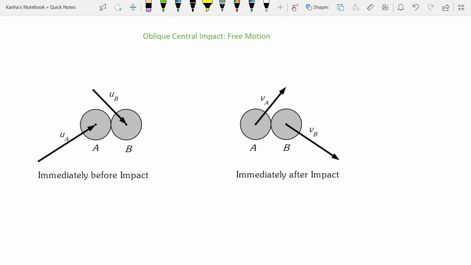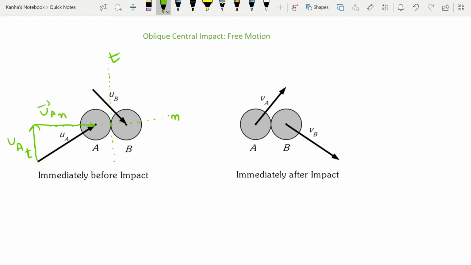My velocity was UA, and my two directions will be the tangential direction and the normal direction at the point of contact. I'll call this the n axis and this is t. Now it becomes very easy if I decompose them. I'll call this UA in the tangential direction, and similarly I have UA in the normal direction.